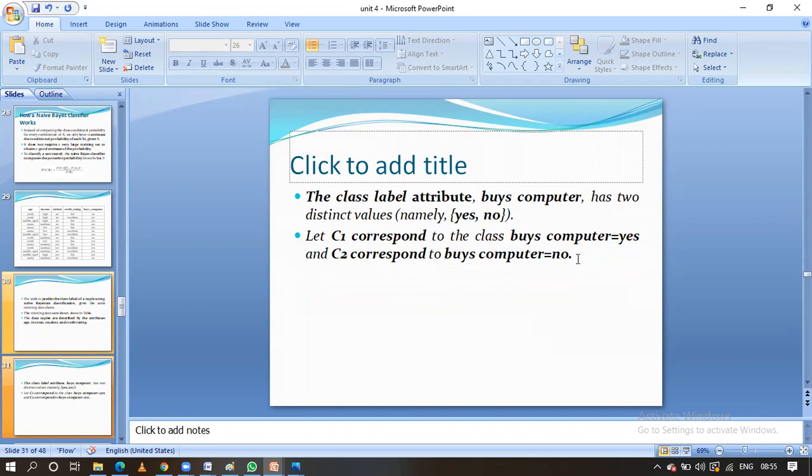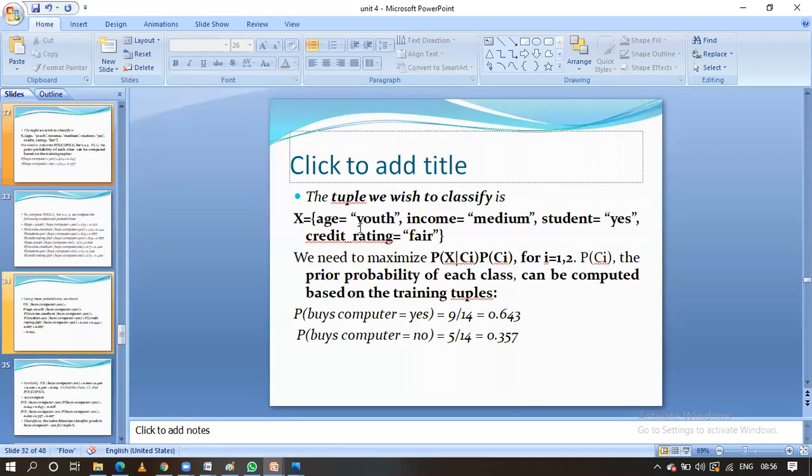Here, the class label value is buys computer. That is the final one we have to predict. Two class labels are there: we have to calculate the probability of buys computer equal to yes, and we also have to calculate buys computer equal to no. This is the test record. X equals age equal to youth, income equal to medium, student equal to yes, and credit rating equal to fair. This is the new test tuple. For this record, we have to find out whether he is able to buy a computer or not.